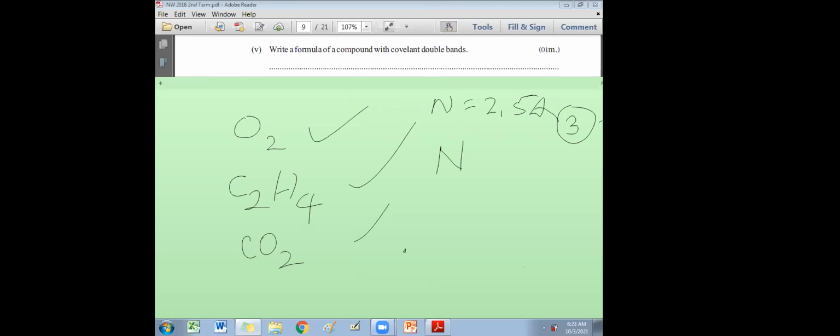If nitrogen is going to receive 3 electrons or share 3 electrons, the number of electrons shared or gained is called valency. Valency 3 means 3 bonds. How many bonds are formed by nitrogen? 3 bonds. So one of the best examples, if you take N2 gas, there's a triple bond. Out of 5 electrons, 3 electrons go for the bonds.